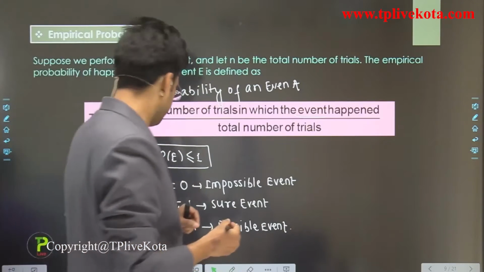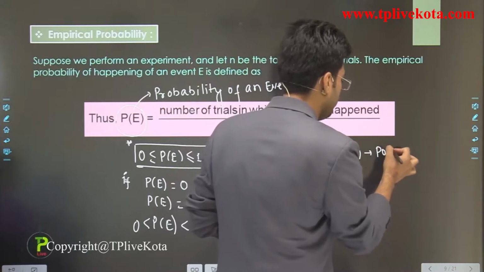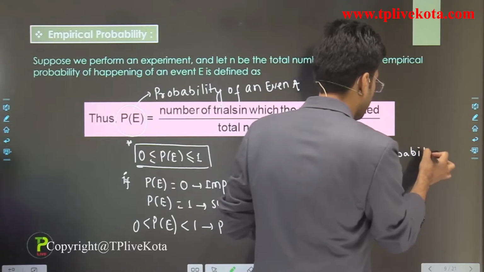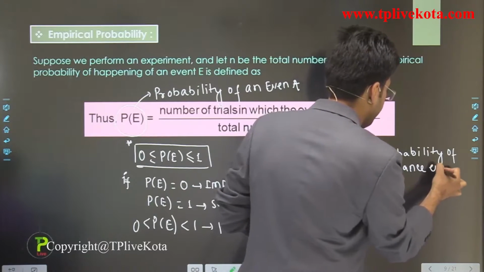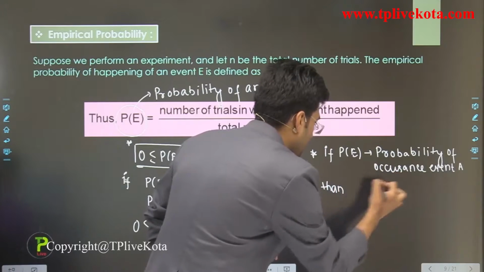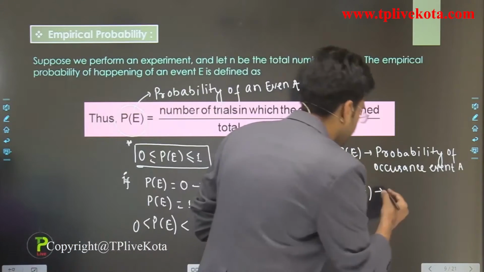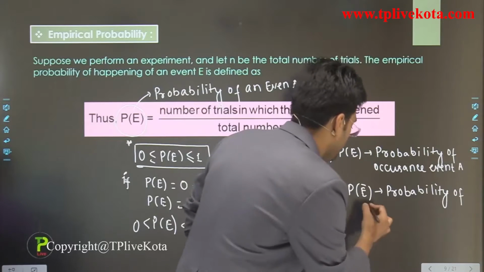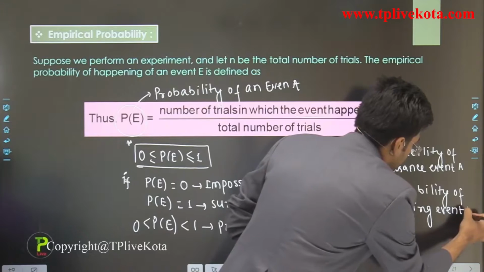Clear? And students, if P of E is the probability of occurrence of event A, then P of E bar is the probability of not occurring of event A. Clear?